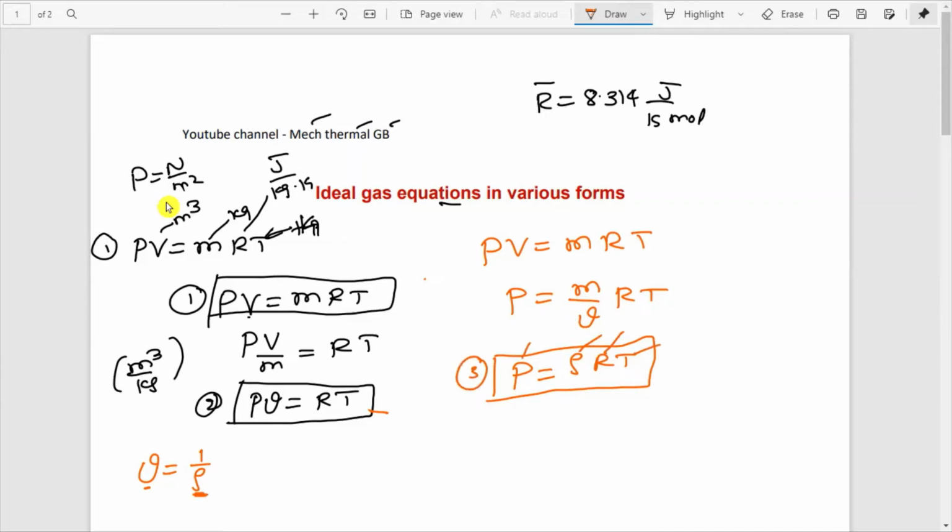The fourth form, what we'll write here, is the same equation. I can take P by rho is equal to RT. This is also an ideal gas equation: P by rho is equal to RT.